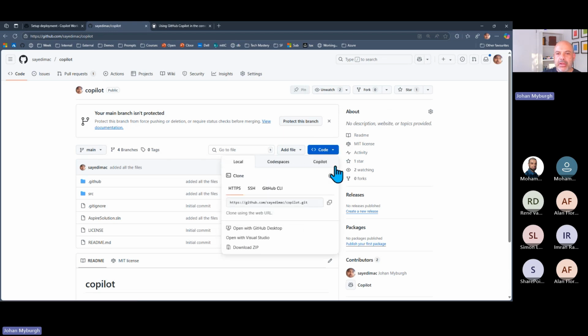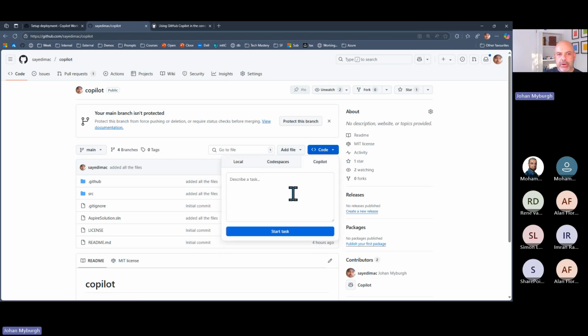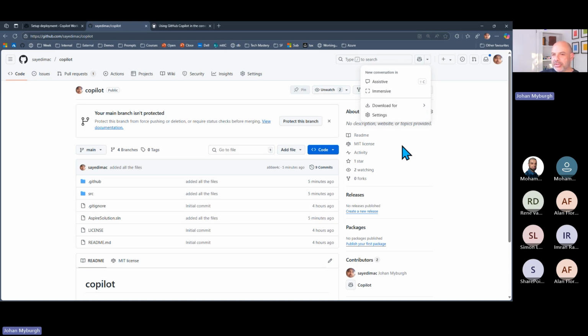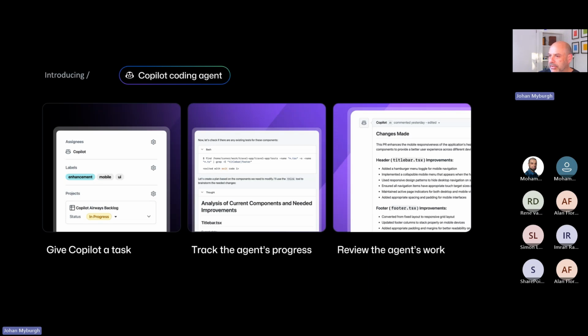Go back to my Copilot agent again. All right. So I mentioned that I can actually give it a task here. It'll start and build out these tasks, right? And it'll actually show me some of these options in some of these settings. Now, there's another level that goes beyond this even, and I want to quickly get to that in here. So what we really want to do is give it a task like I would assign a task to someone else, for example, right?